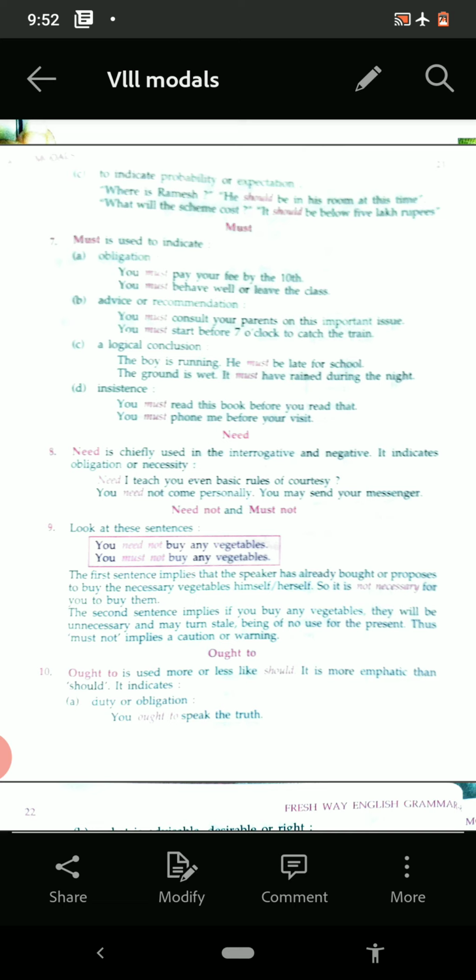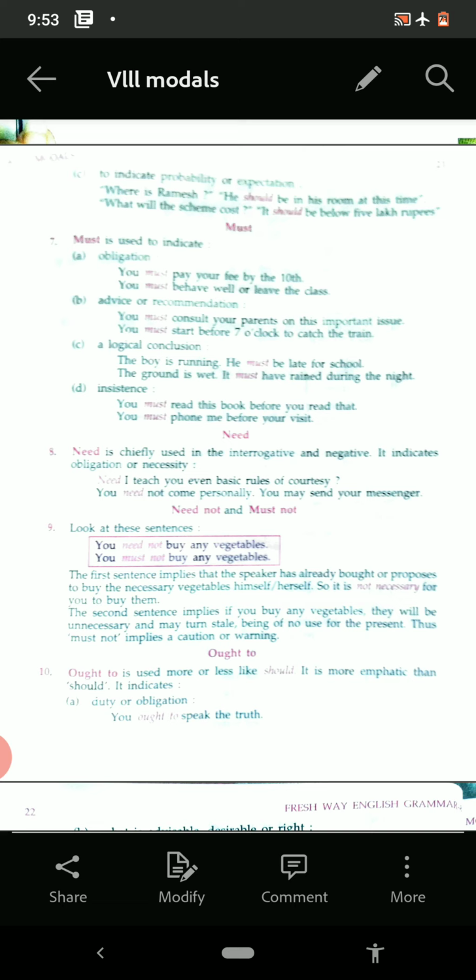So need not and must not. You see the difference between these two? You need not buy any vegetables. You must not buy any vegetables. The first sentence implies that the speaker has already bought or proposes to buy the necessary vegetables himself or herself.